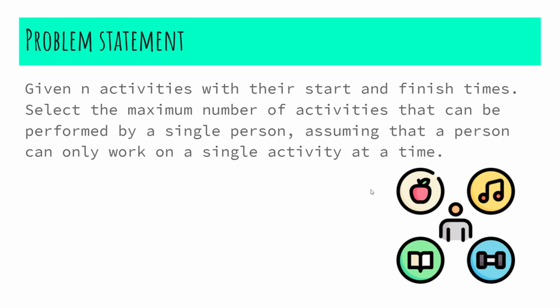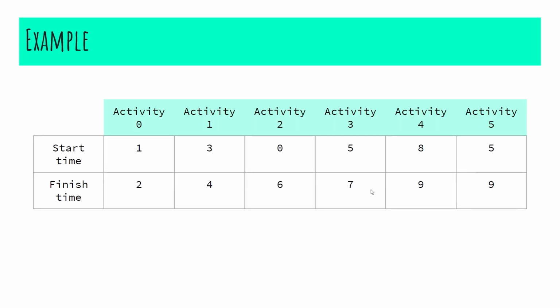Let's look at an example. Let's say we have 6 activities, each with a different start and finish time. Now, our objective is to pick the maximum number of activities such that we can perform them without any time overlap. Let's assume we pick the first activity.